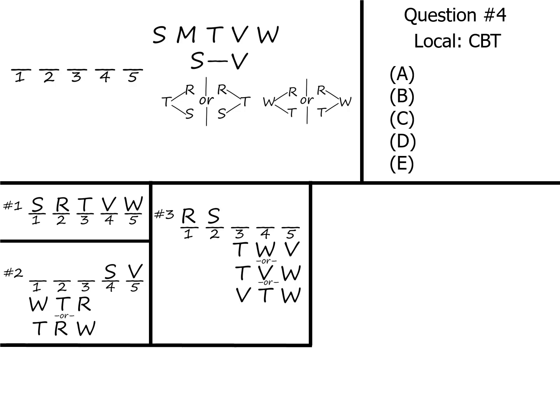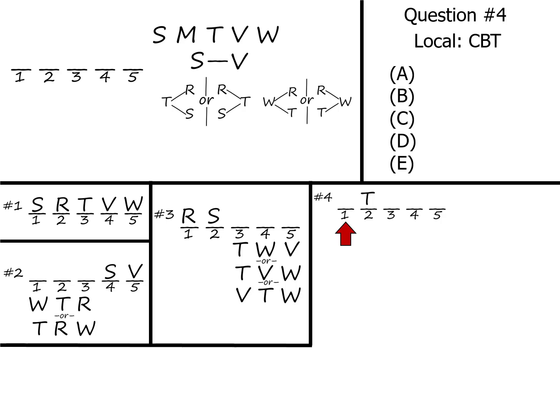Question 4, another local question, which means a new sketch, incorporating the new local condition, which is that t is second. Now, in order to proceed, we need to think about that first space in front of the t. We know that you could never put a v there, because s has to be in front of v. We also know that you could never put an r or an s there, because if you did, that would violate Rule 2. T would be in between r and s.